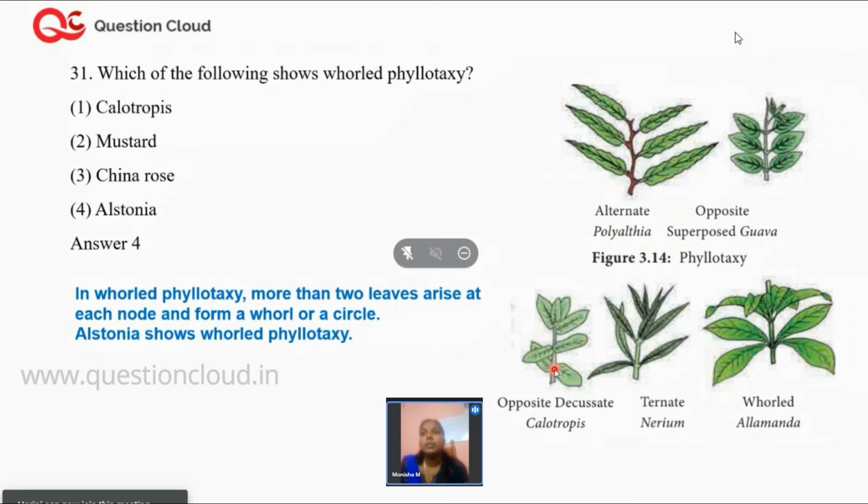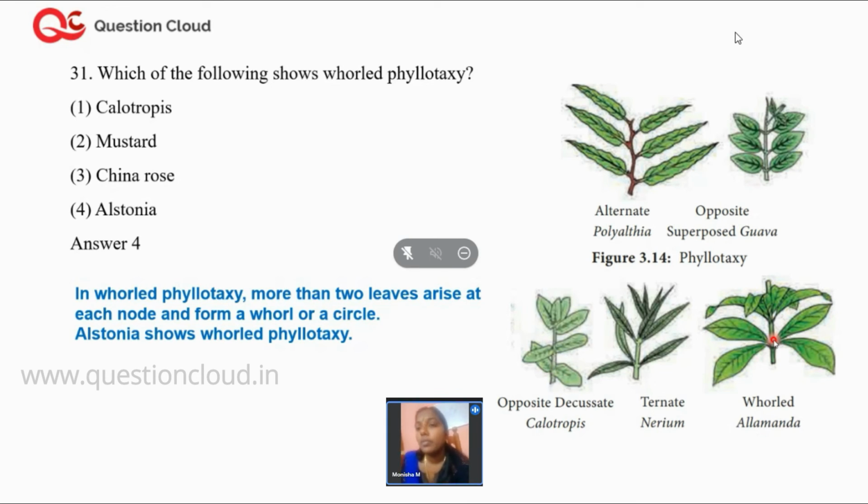Now, next one is which of the following shows whorled phyllotaxy? There are 4 options given: Calotropis, mustard, China rose, and Alstonia. Phyllotaxy is a system of classification of leaves. There are different types of classifying leaves based on arrangement: alternate, opposite, opposite decussate, and then ternate and whorled forms. The whorled form is a 360-degree format where you have leaves rotating all the way around.